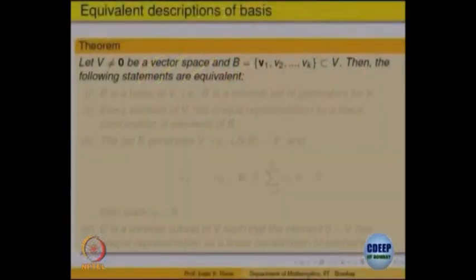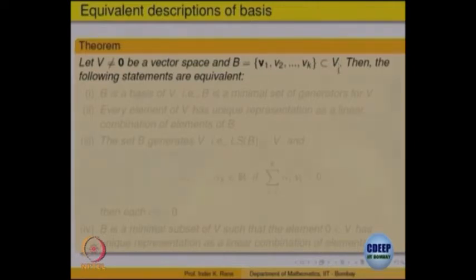So basically what we are saying is, if V is a vector space in R n that has a finite set of generators, then you can go on removing vectors which are not required to get a minimal set of generators, and that is a basis. Let us give some equivalent ways of describing what a basis is. V is a vector space which is of course non-zero, and B is a set V 1, V 2, ..., V k contained in V. We want to give different ways of looking at when this set B can be a basis.